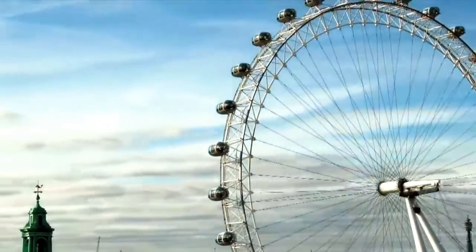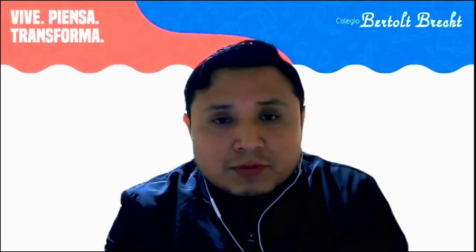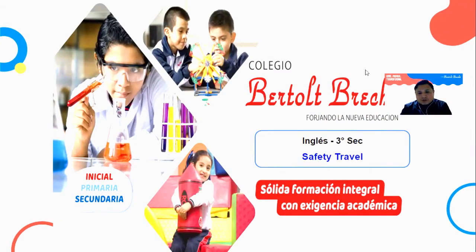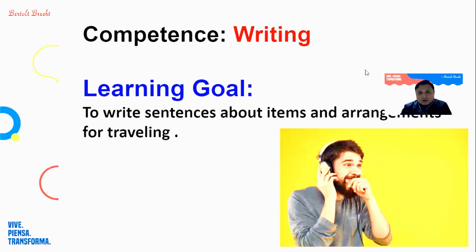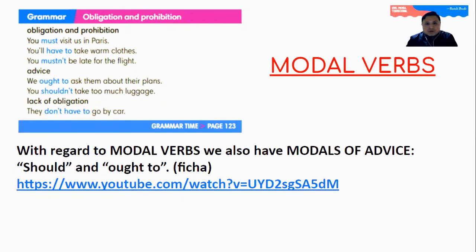So in this lesson we are going to consolidate some of the vocabulary we have seen in the previous class. So remember, this is the second part of travel. So before starting this lesson, let me share with you what is the learning goal for this lesson. Today we are going to write about items and arrangements for travel. And as you saw in the previous class, we have already dealt with the vocabulary.